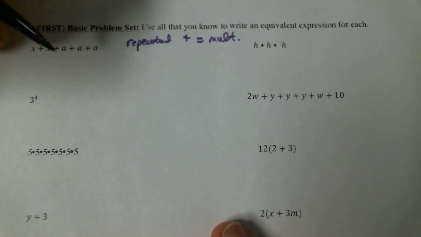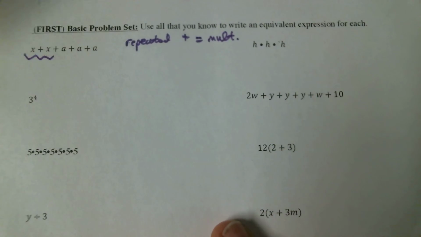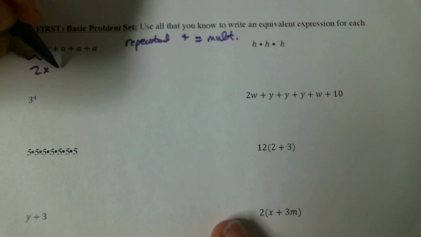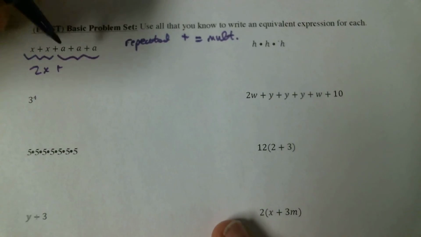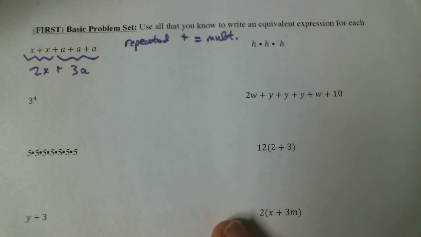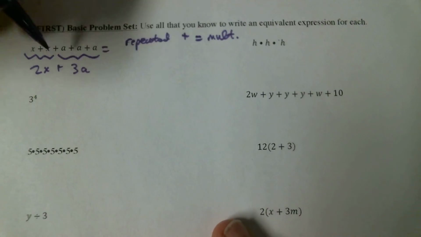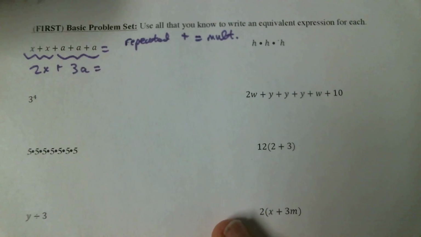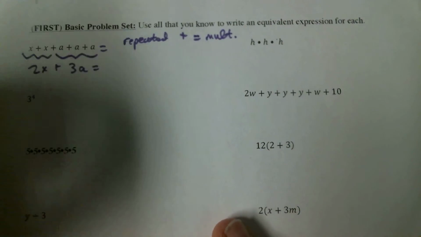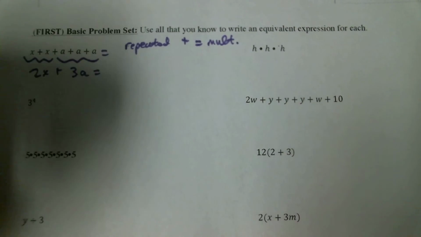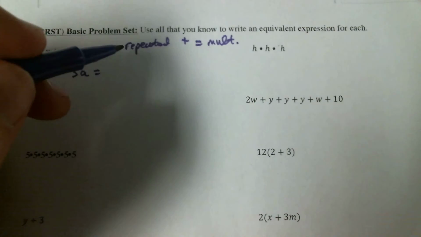Repeated addition, multiplication. So here I know x plus x is just 2x, and then a plus a plus a is 3a. So we can say all this equals all of that. 2x plus 3a. Remember, I can't add those together because I don't have 5x's or 5a's. So let's find another one that looks like this, where we can use this same reasoning.